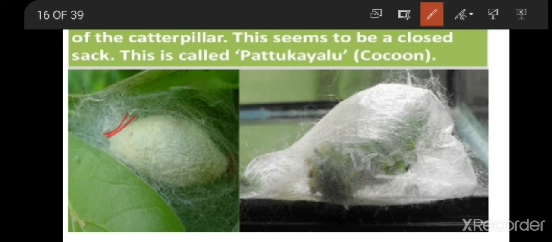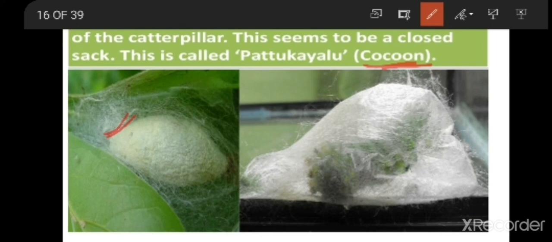Inside these threads the larva is going to stay. It is going to develop into an adult. So this is the cocoon stage, in which the caterpillar covers its total body with the help of that fibrous material. So this is the cocoon stage.